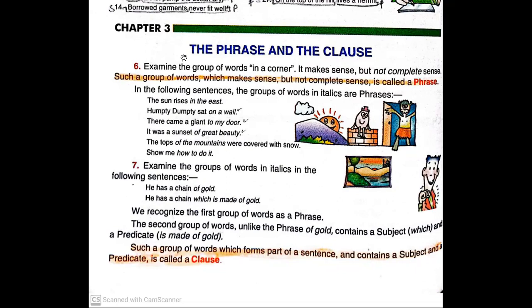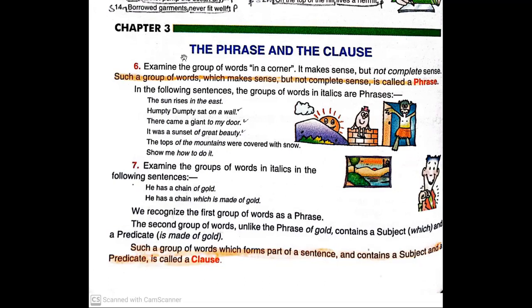Two or more words make a sentence. Two or more sentences make a paragraph. So this is how in a line we can learn this.